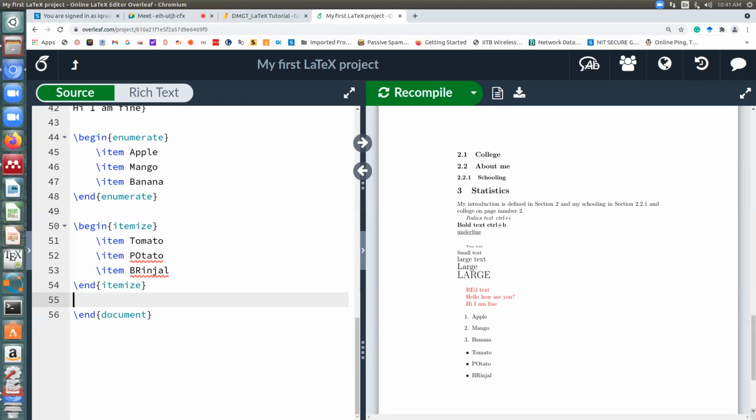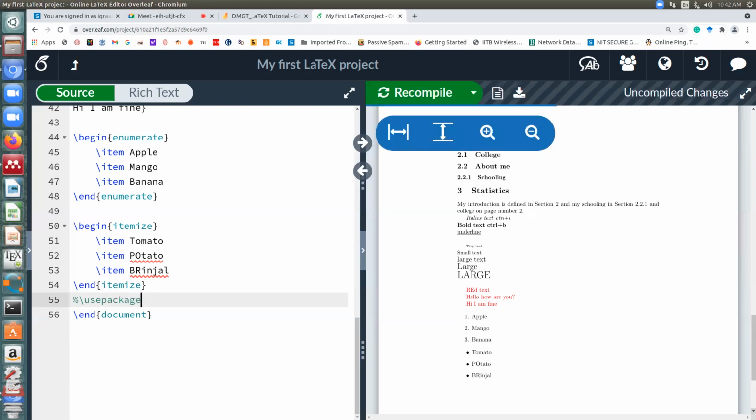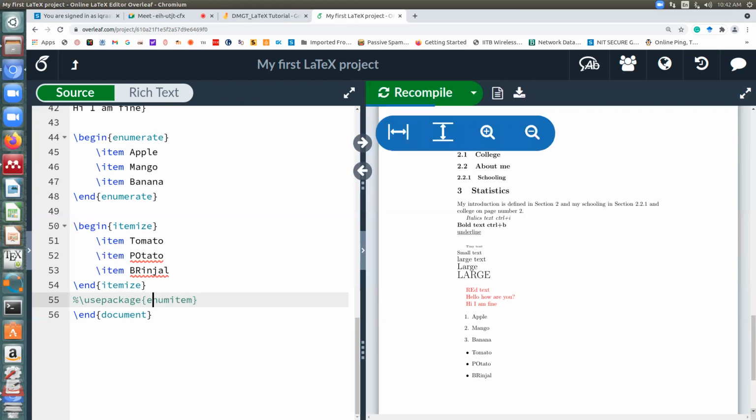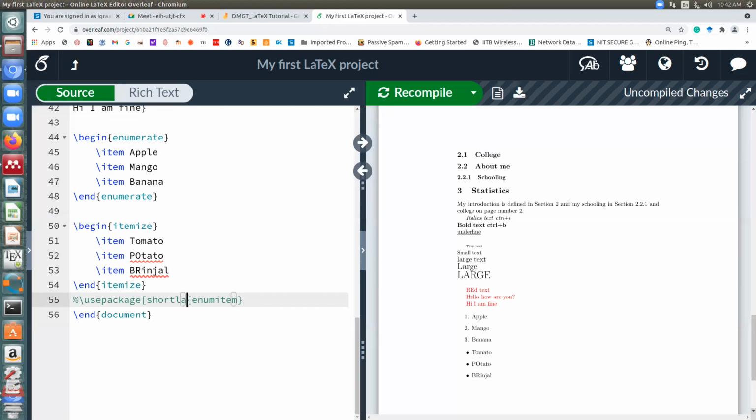This is some extra stuff, even if you don't know, but if you're curious, you can use package enumitem, and then you should write short labels, and then here you can refer to your format whatever you want, and then you will be able to change it. Okay, but this is a standard.